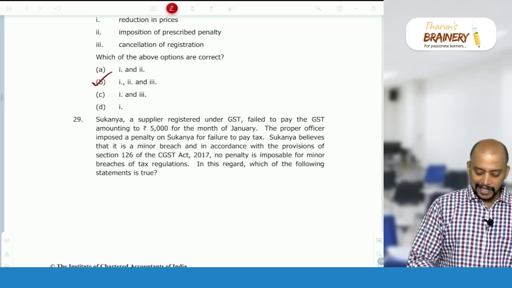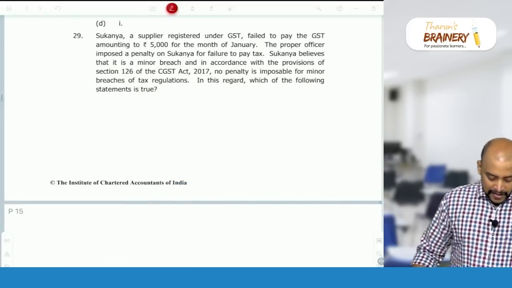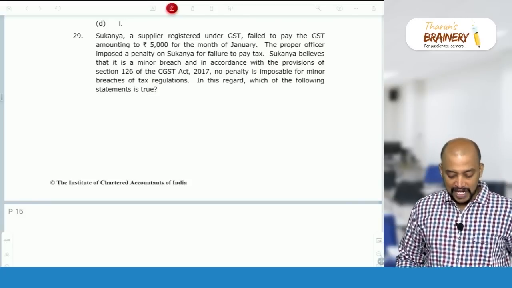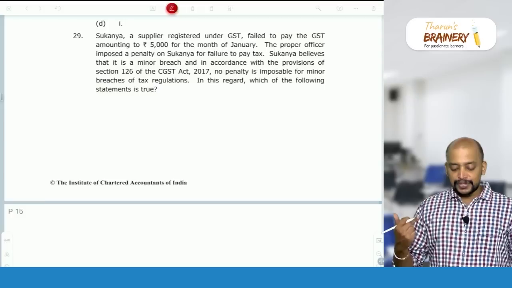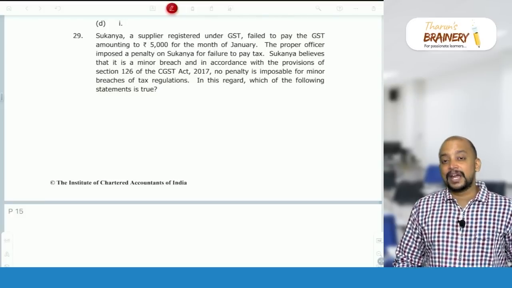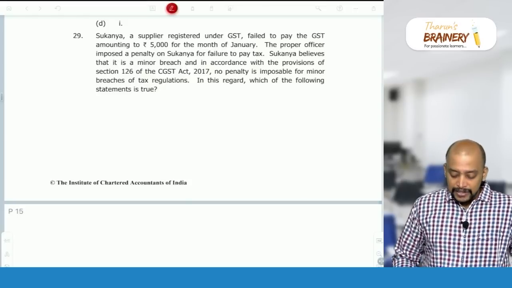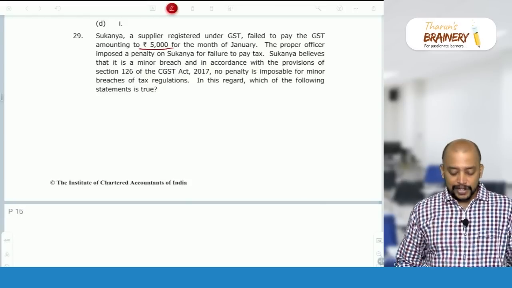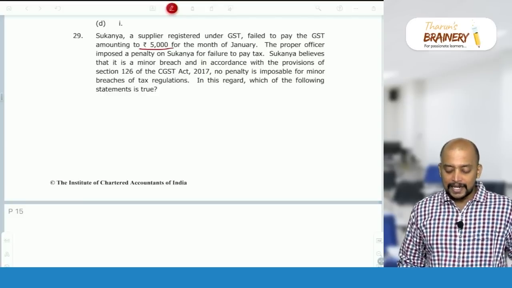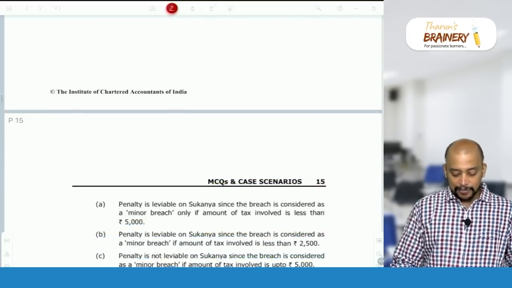Then 29, Sukanya, a supplier registered under GST, failed to pay GST amounting to 5,000 rupees for the month of January. The proper officer imposed a penalty on Sukanya for failure to pay tax. Sukanya believes that it's a minor breach. What is called a minor breach? If it is less than 5,000 only, it is a minor breach. But here it is exactly 5,000, that is not a minor breach. In accordance with section 126, no penalty is imposable for minor breach of tax regulation. In this regard, which of the following statements is true?